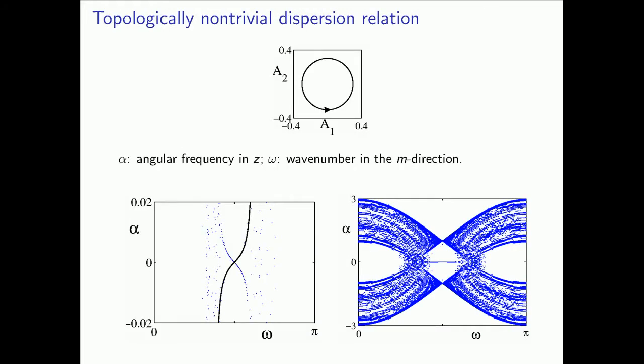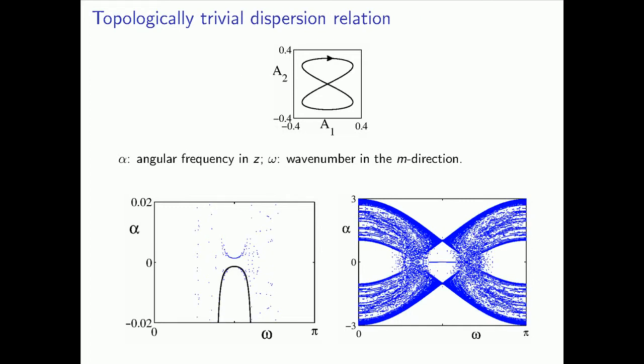By using Floquet theory and asymptotic analysis, explicit formulae for the dispersion relation of traveling edge modes are obtained. This slide shows a dispersion relation computed using a circular pseudo-field, as shown in the top figure. In this case, as shown in the left figure, the dispersion relation of edge modes crosses the horizontal axis once, or equivalently is topologically nontrivial. The full dispersion relation including both edge and bulk modes is shown in the right figure.